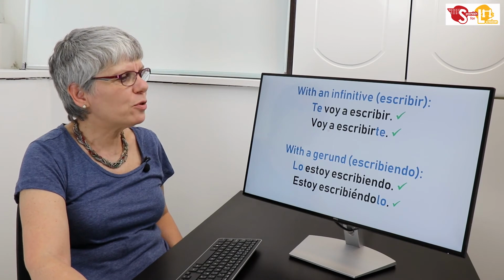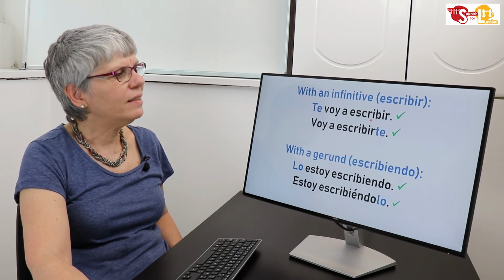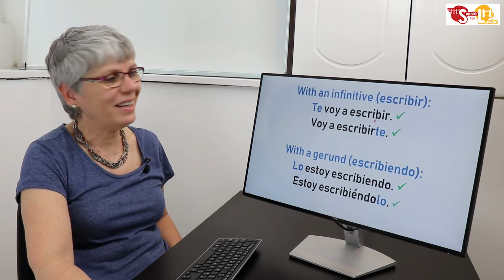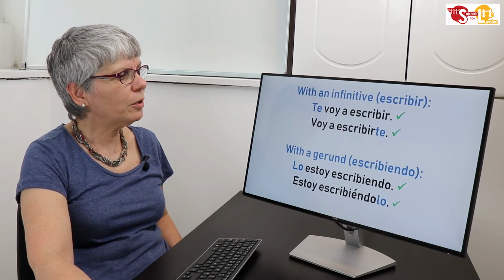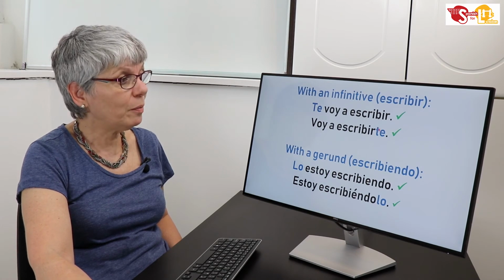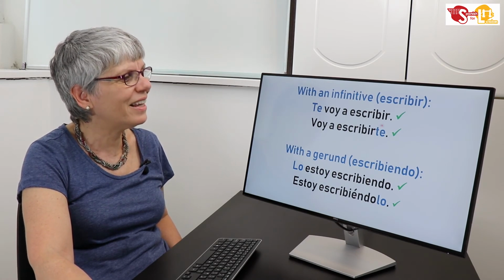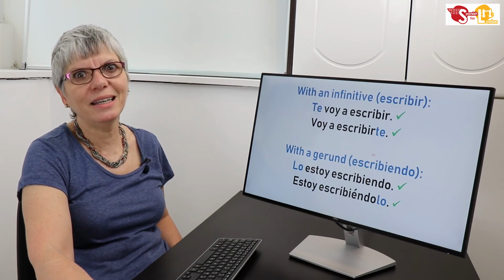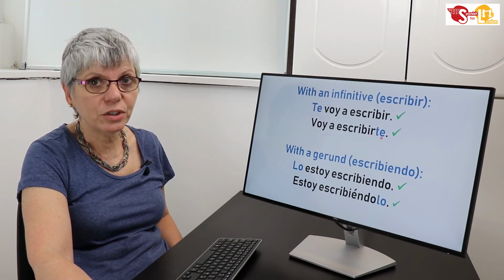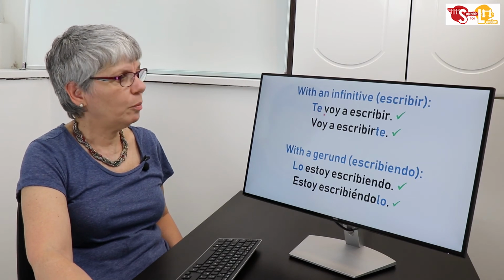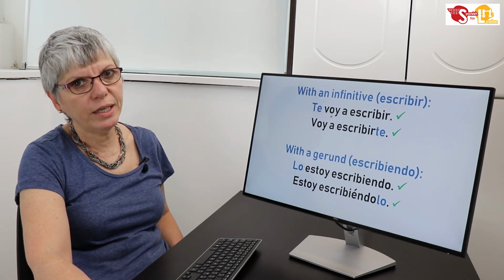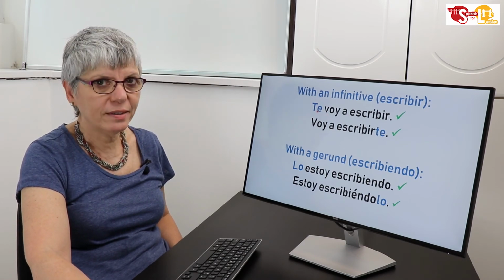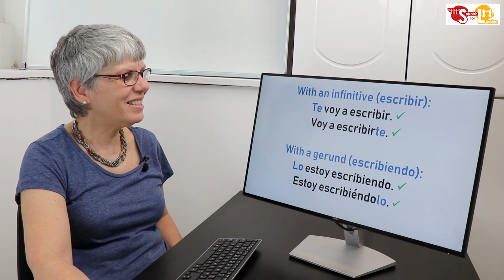This is absolutely correct, but if you say this, it's considered correct because a lot of native speakers say this. So, te voy a escribir or voy a escribirte. Both are correct, but remember that when I say escribirte, o escribirme, o escribiros, o escribirles, it's only one word. But when you say te voy a escribir, o le voy a escribir, o os voy a escribir, you have two words. And exactly the same happens with the gerund.